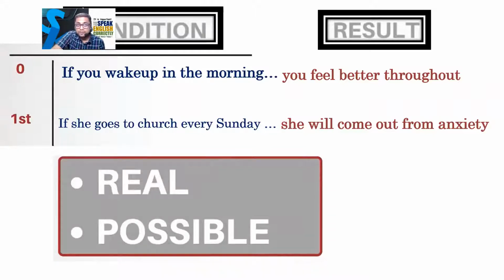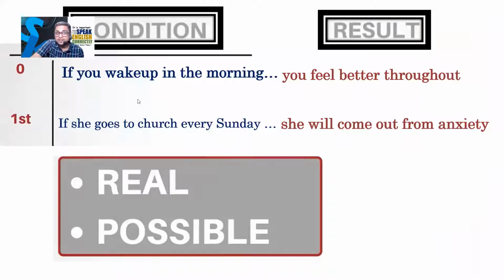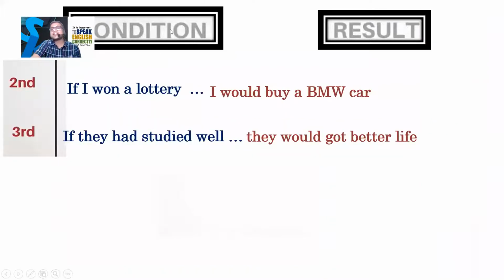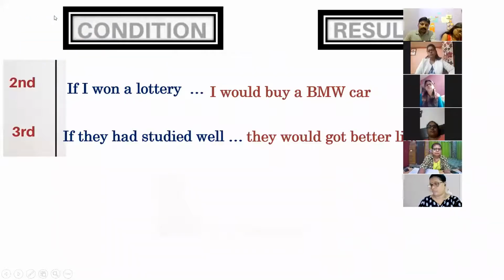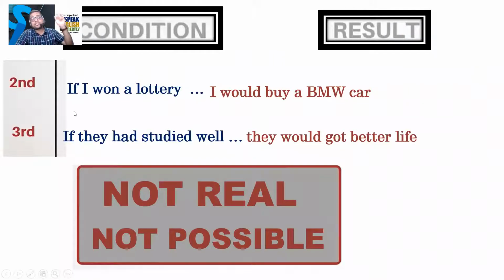But when you speak conditional second and third, that is different. So suppose this is the condition and this is the result. The first thing, if I won a lottery, this is something which is not real. If I won, that means this is not real. I'm just thinking, what if it happened. So we use second and third condition when we talk about any not real thing or imaginary thing. Imaginary things.